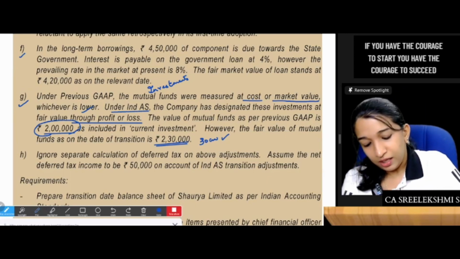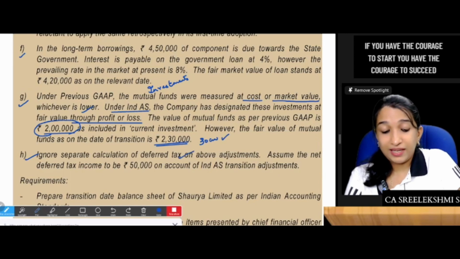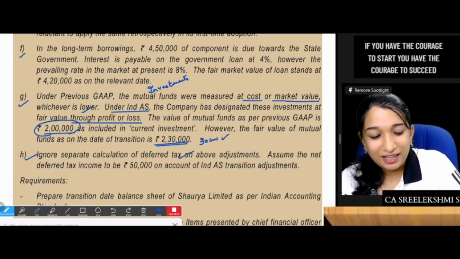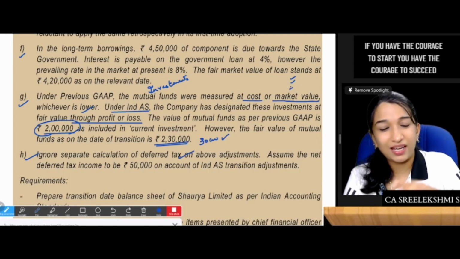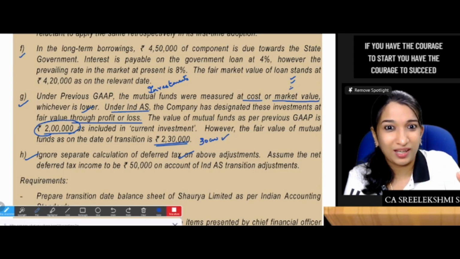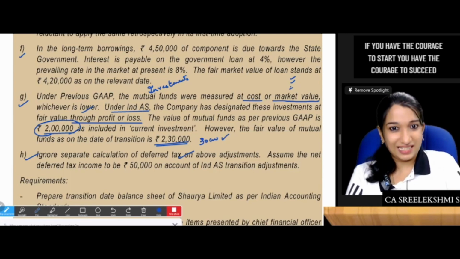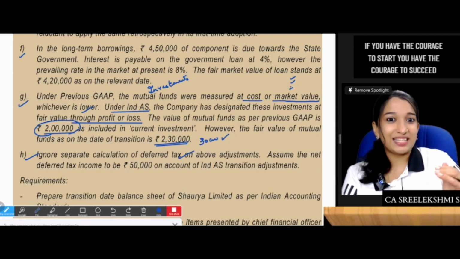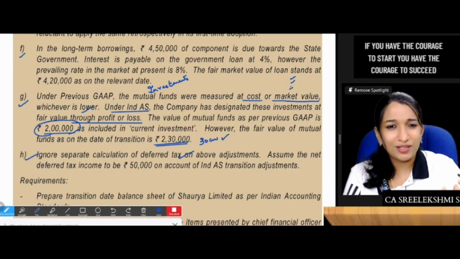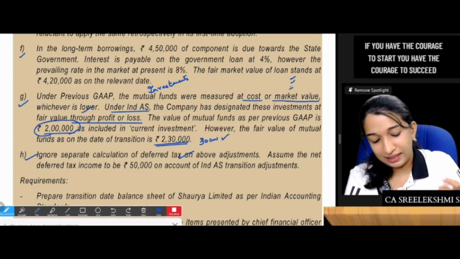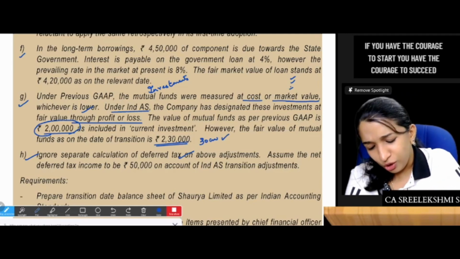Ignore separate calculation of deferred tax on the above adjustments. Otherwise, we would have to take the carrying value of all assets against the tax base. So new carrying value versus tax base, we need to calculate taxable temporary difference. Carrying value of asset is more, TTD. Carrying value of asset is less, deductible temporary difference. The reverse is the case for liabilities. We had to do the calculation, but they are telling us to ignore it.